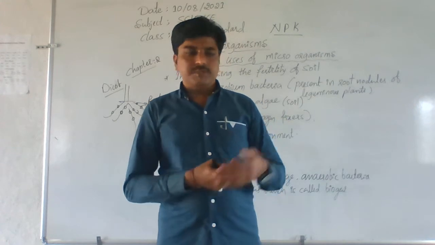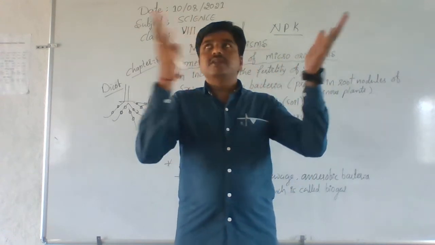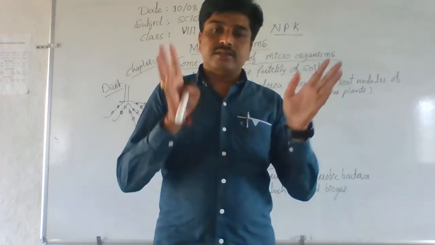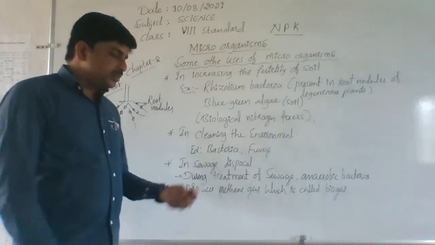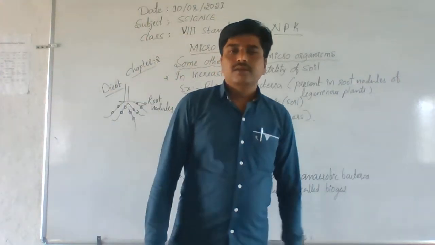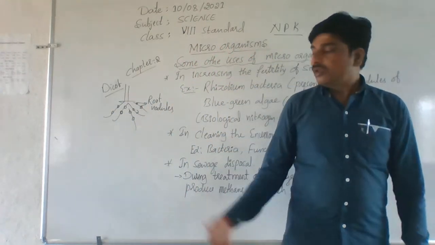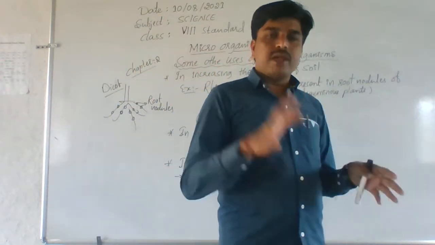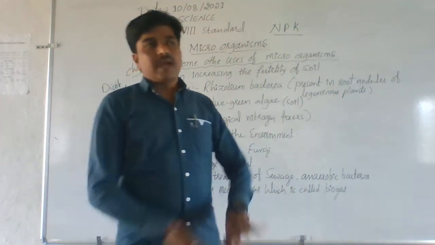These phosphates and nitrates mix up with the soil. So by doing this, they clean our environment. Hence they are called natural environment cleaners. In the cleaning of the environment, bacteria and fungi are used. It is a naturally happening process. It is not man-made. Where animals die, where plants die, bacteria and fungi arise and decompose the total animal body and plant body, and convert them into phosphates and nitrates. That mixes up with the soil and they cleanse the environment.